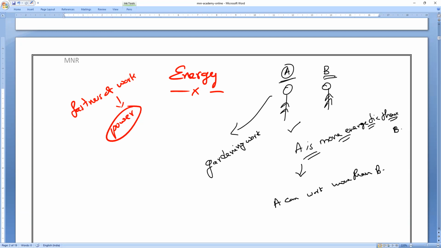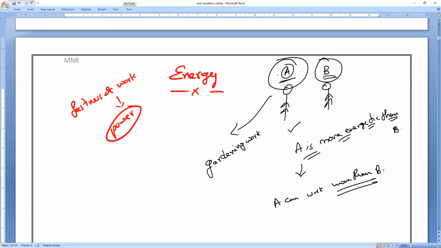So what does it mean here? I am measuring the energy of a body, A or B, based upon the amount of work done. Based upon the amount of work done by a person, I am measuring the energy of a person.